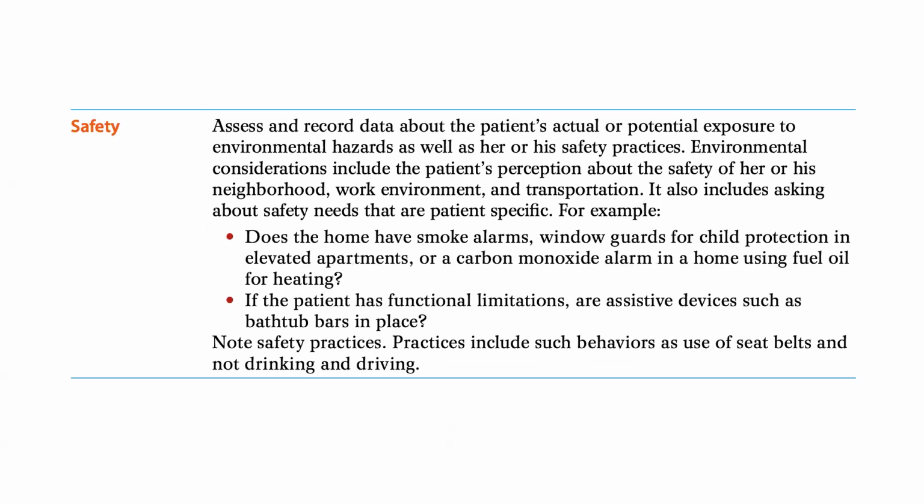For safety, assess and record data about the patient's actual or potential exposure to environmental hazards, as well as her or his safety practices. Environmental considerations include the patient's perception about the safety of her or his neighborhood, work environment, and transportation. It also includes asking about safety needs that are patient specific. For example, does the home have smoke alarms, window guards for child protection in elevated apartments, or a carbon monoxide alarm in a home using fuel oil for heating?